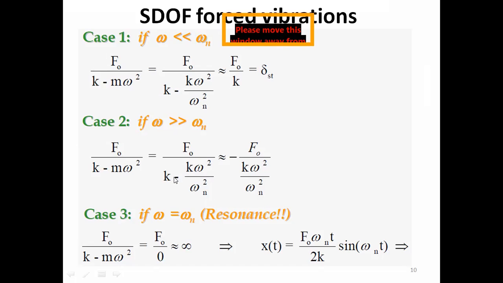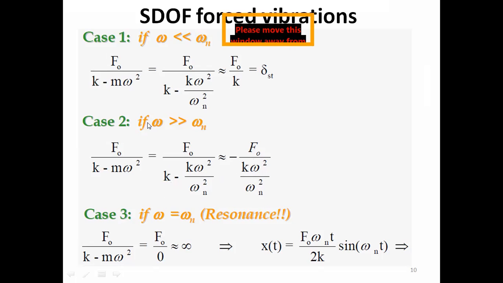And if you look here, this quantity has a negative sign. So the denominator would carry the negative sign, and we are writing the negative sign here. So approximately in that case, the amplitude would be minus f naught, and this quantity would be dominant in comparison to this k. So we are writing that quantity here only with this approximation sign, k omega square by omega n square with negative sign.